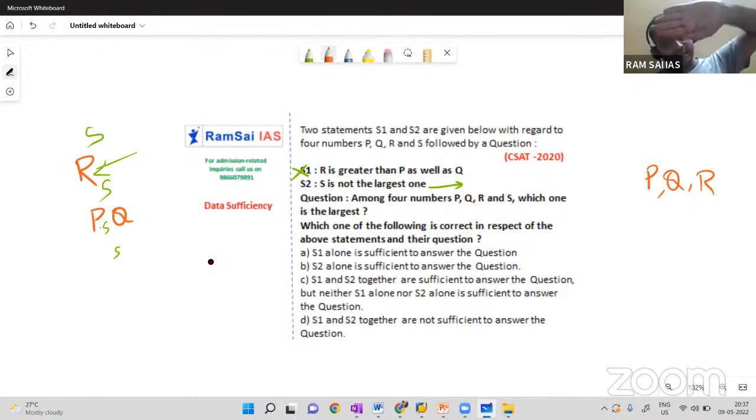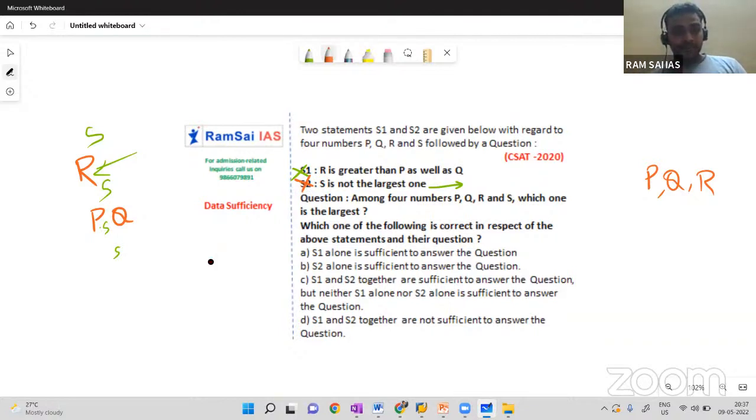We already closed statement 1, which means we don't know what statement 1 is, right? We are bothering about statement 2 alone here to check whether the second option is right or not. When we don't have statement 1, statement 2 alone says S is not the largest one. If S is not the largest one, P, Q, R, anything can be the largest, right? So statement 2 alone is also not sufficient. But now combine the two.